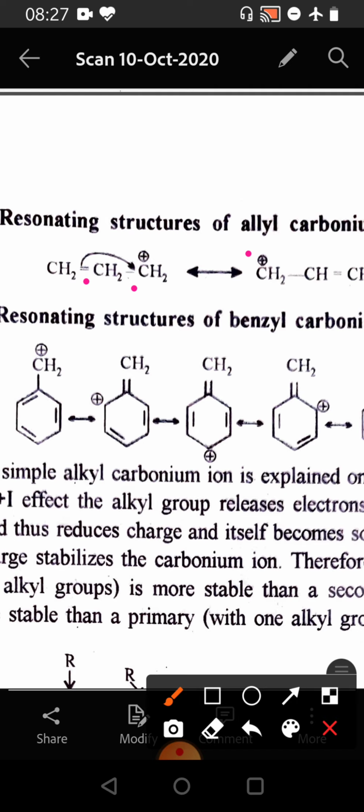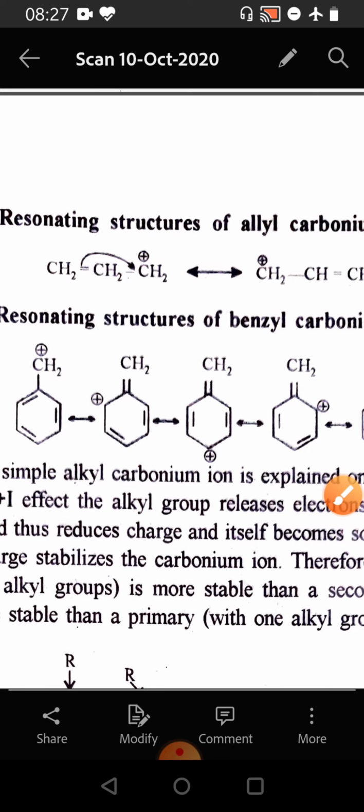In the case of benzyl carbonium ion, we see that the positive charge is outside the ring. Now, the electron pair from within the ring migrates outside the ring, shifting positive charge within the ring. Now, within the ring, this charge migrates on different positions, thus giving rise to various resonating structures.